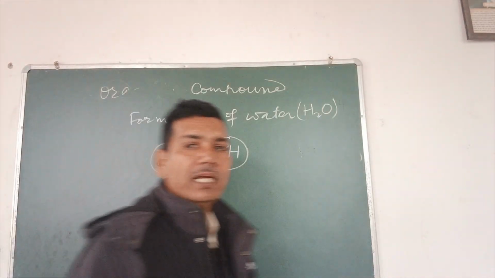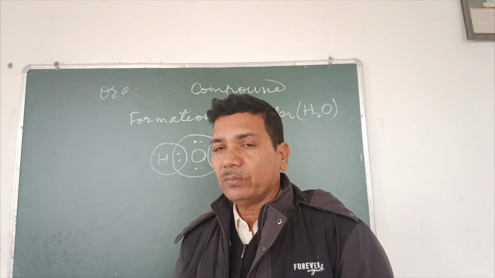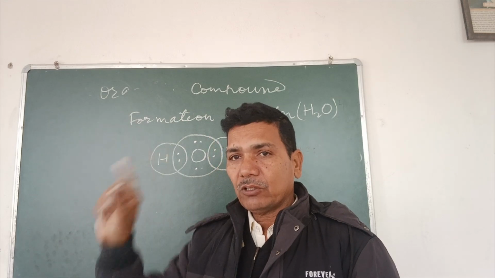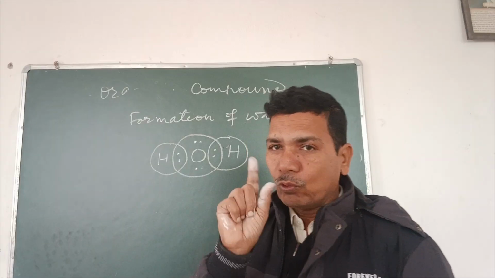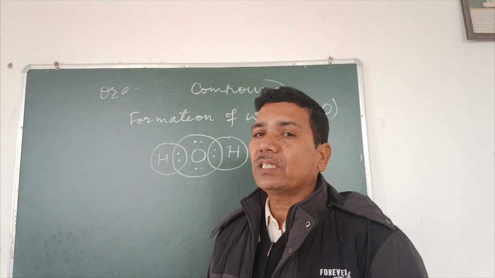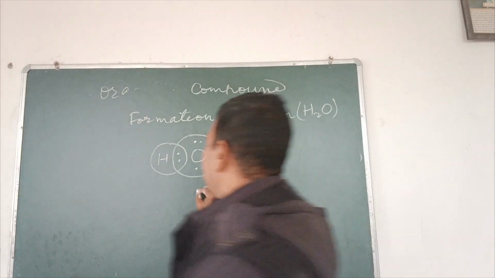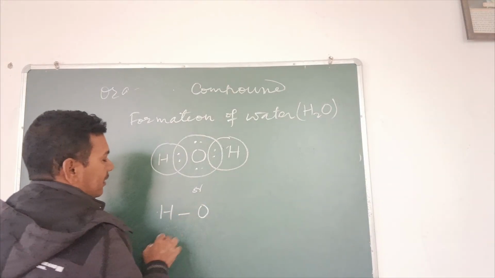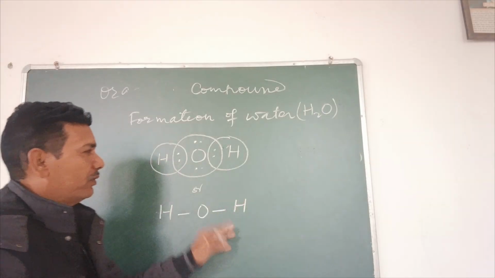In this manner, if we draw a circle around both the hydrogen and oxygen atom, we find that in the circle of hydrogen atom there are 2 electrons, which is the total number of electrons of the inert gas helium. In the circle in which oxygen has been surrounded, there are 8 electrons and oxygen has 2 core electrons. Then the total number of electrons of oxygen becomes 10, which is equal to the number of electrons of neon. In this manner, there is a sharing. Hydrogen and oxygen are bonded with a single bond, and another hydrogen as well is bonded with a single bond.